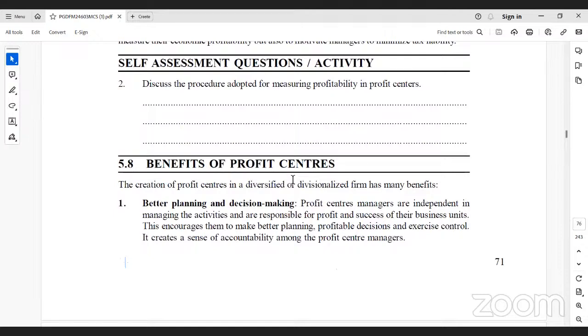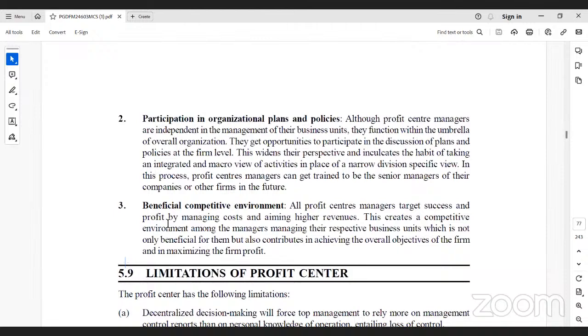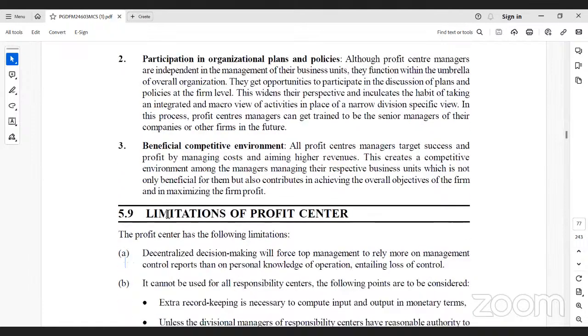And there are a lot of advantages of identifying profit centers: better planning and decision making. Easily, profit center wise, we can take the right decision at the right place and implement whatever planning we have. Participation in organizational plans and policies is also framed, and a beneficial competitive environment is also supported.